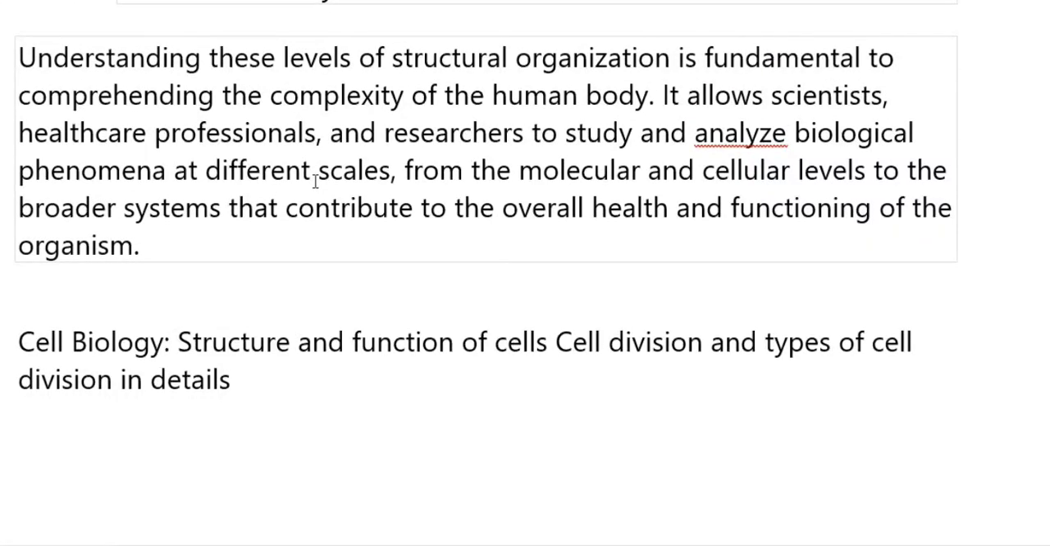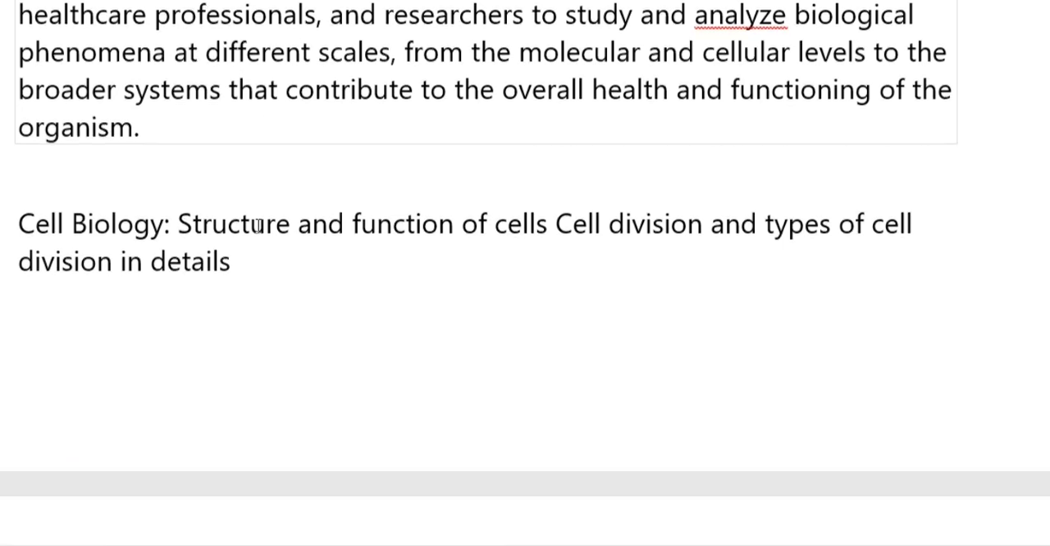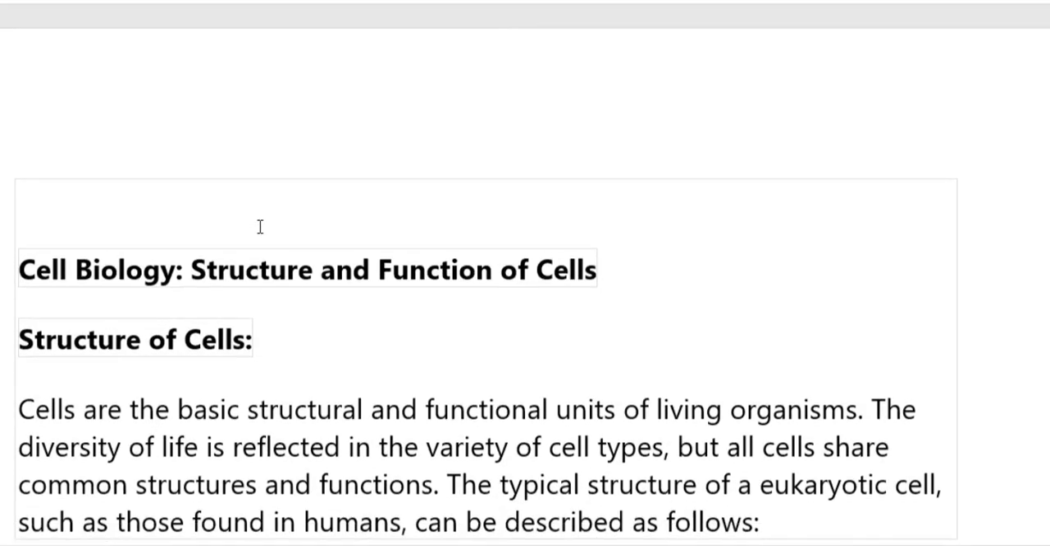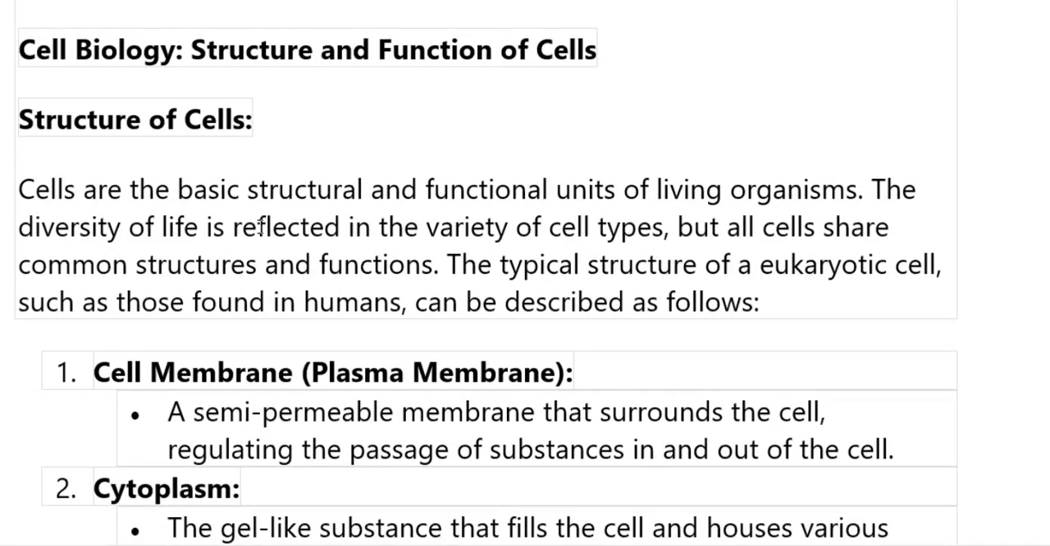Understanding these levels of structural organization is fundamental to analyzing biological phenomena: molecular level, cellular level, up to organism level. Next is cellular biology: the structure and function of the cell, cell division and the types of cell division in detail. This is called cellular biology. We are starting from the cell.